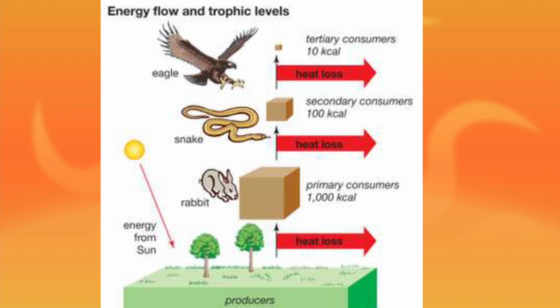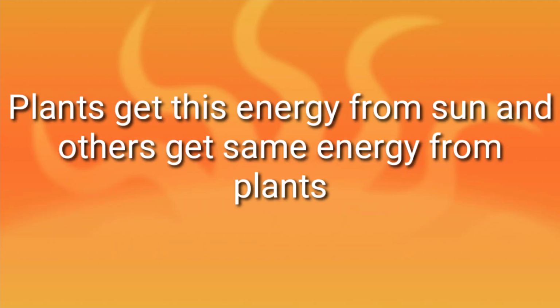Look at this diagram. Here you can see producer, primary consumer, secondary consumer and tertiary consumer. They are just interlinked with each other. Plants get this energy from the sun and others get the same energy from plants.